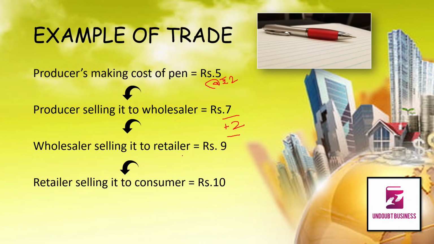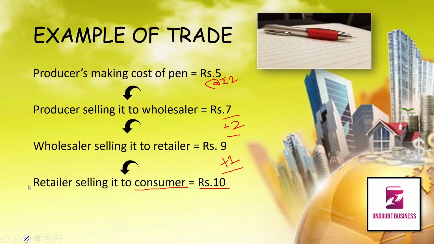Now the shopkeeper will sell it to the ultimate consumer. Now here it is the ultimate consumer. Retailer or the shopkeeper will sell it to the consumer at rupees 10. How much? At rupees 10. So retailer here is making a profit of rupees 1. So this whole transaction will be termed as trade when there is buying and selling of goods and services.